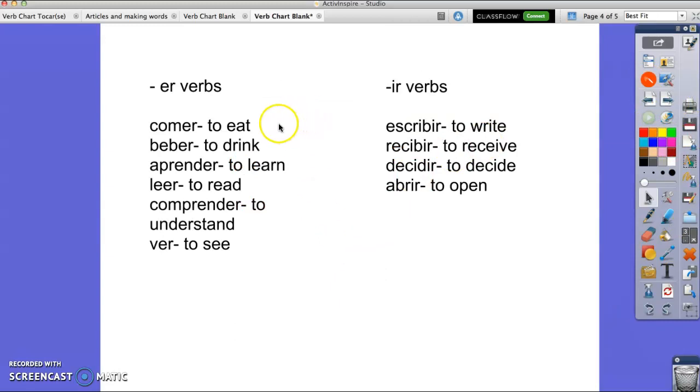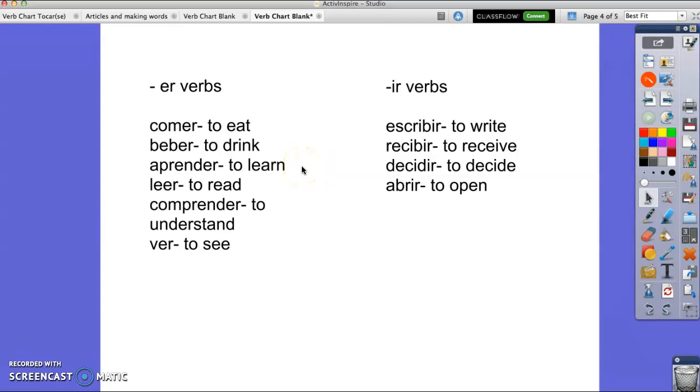All right, so here are some of the most common ER and IR verbs, and I just give you a couple. And you can see some of these have to do with like the foods and the drinks that we've been studying, and that's coming up because we're going to be doing our menu project. That's our final project in Spanish. So I want to make sure you guys know these. So these are some kind of common ER verbs. So we have comer, which I showed you, meant to eat, and then beber, to drink.